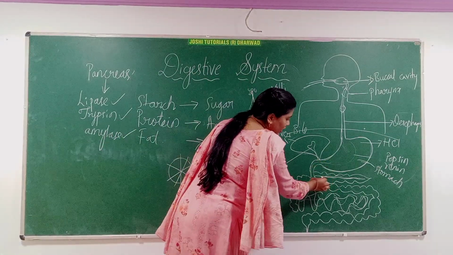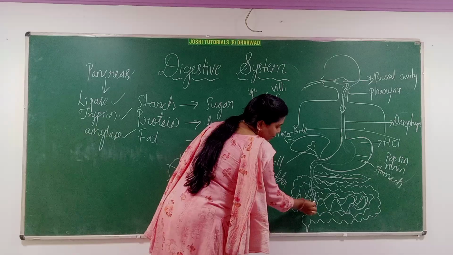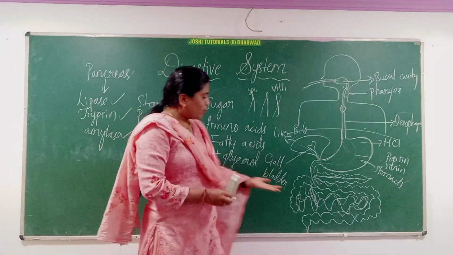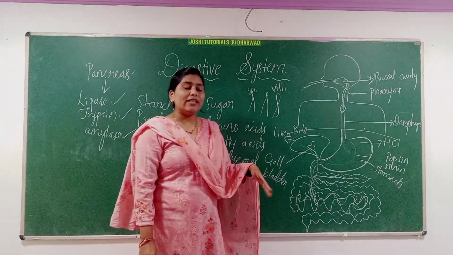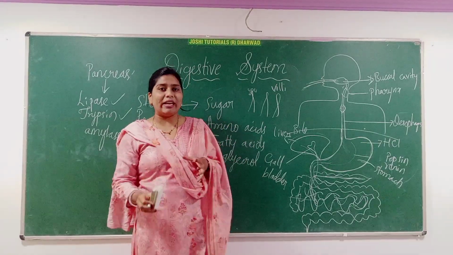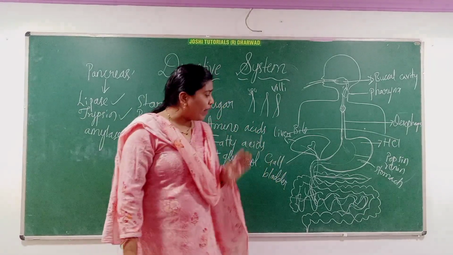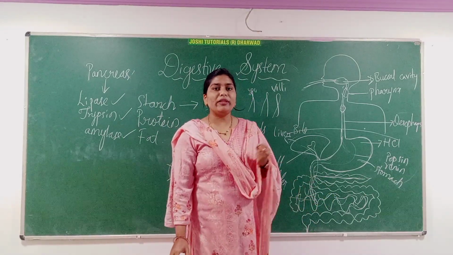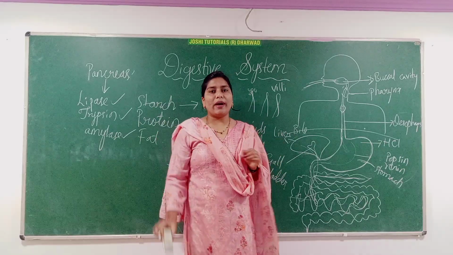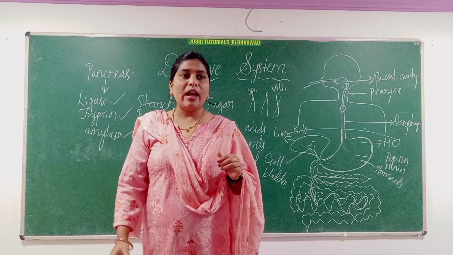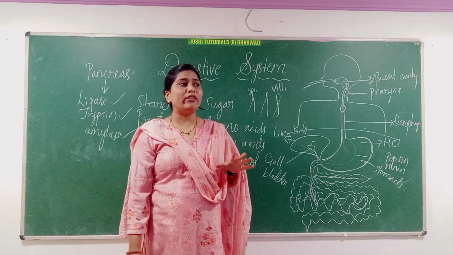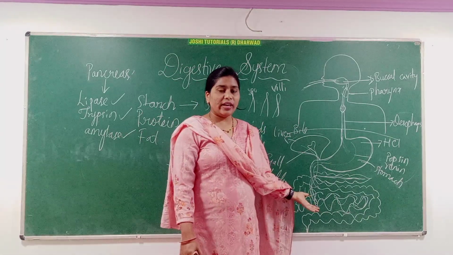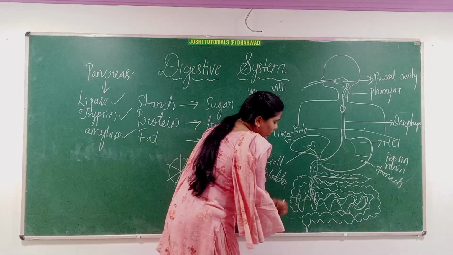All these enzymes are given to the small intestine, and bile juice is also given in the small intestine, and in the small intestine there are again so many juices. Together they break down and digest all the food, and finally food is absorbed in the small intestine. From the small intestine it is absorbed into the blood capillaries and moves to all parts of the body, and we get energy and repair the cells, and it also helps growth.